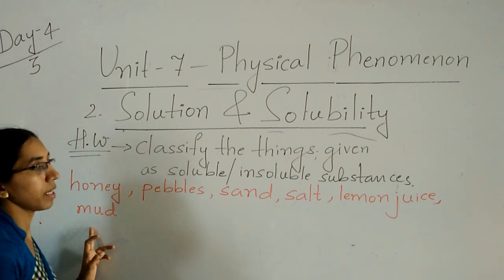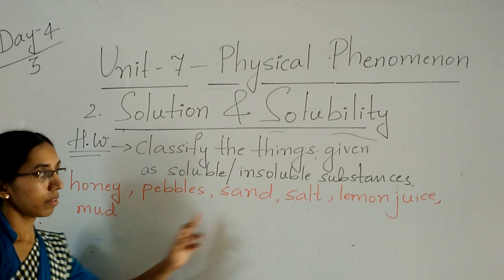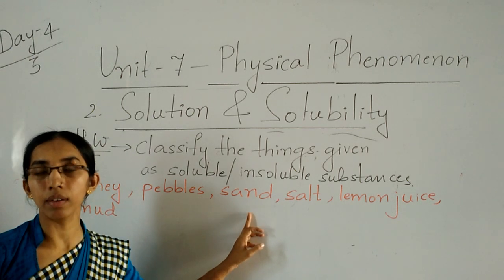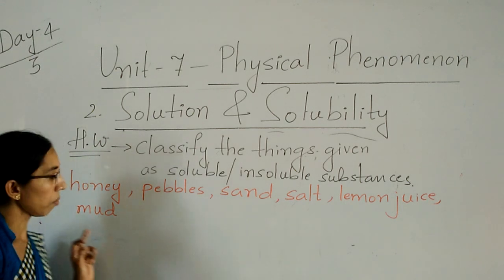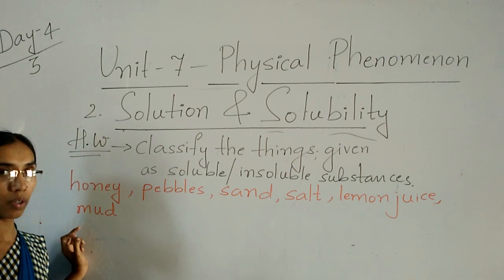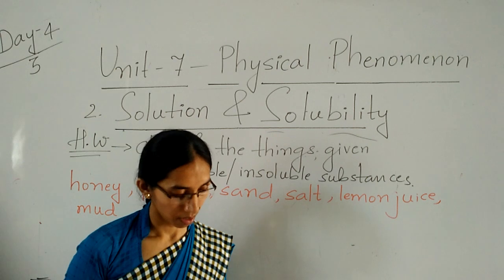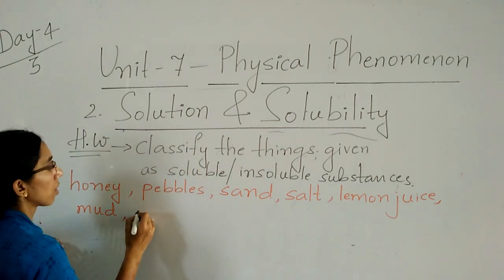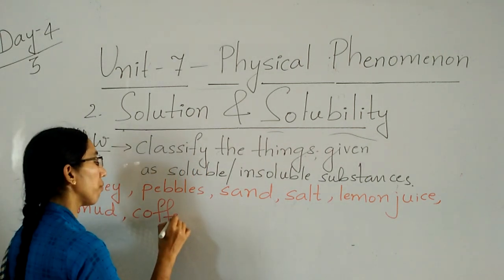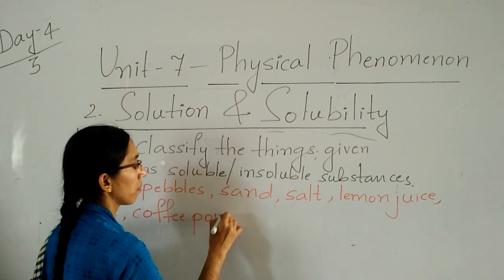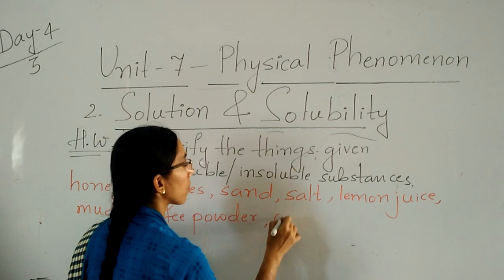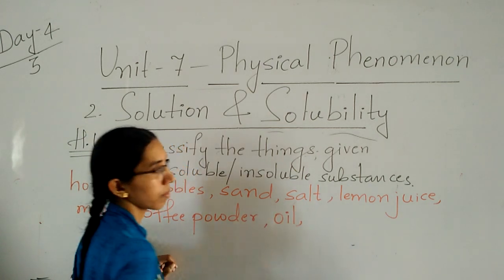Mud is different. This is mandu gadu. Sand is different. Sand means reti. So mud dissolves in water. Okay? Don't get confused. Then coffee powder, oil.